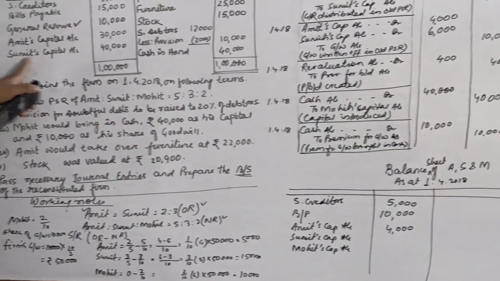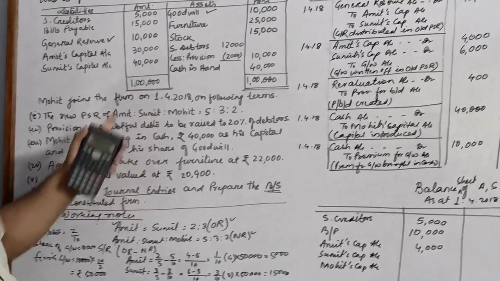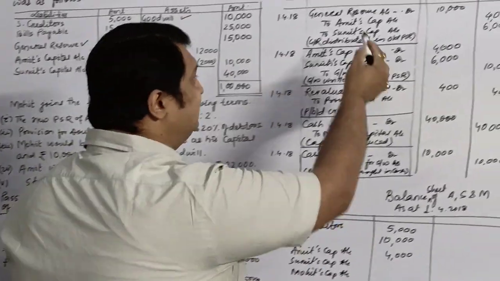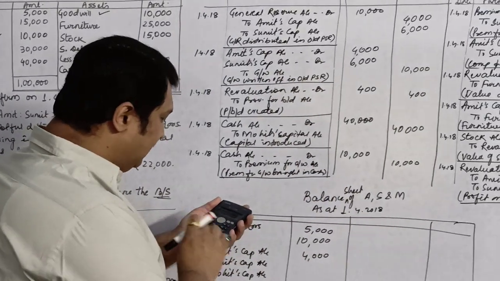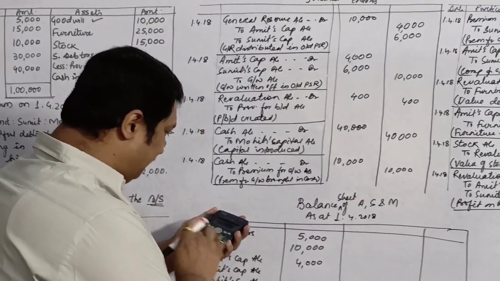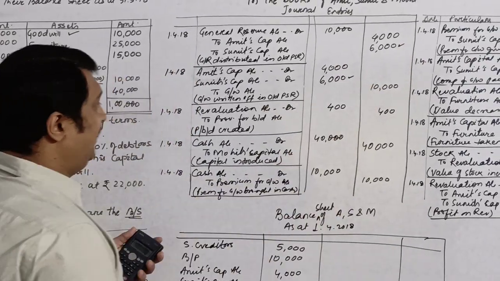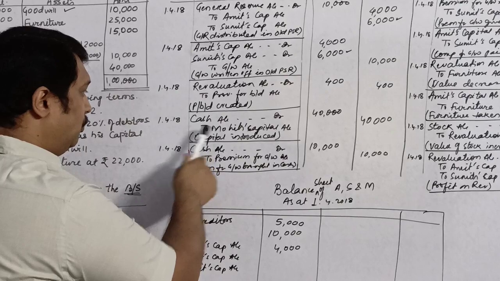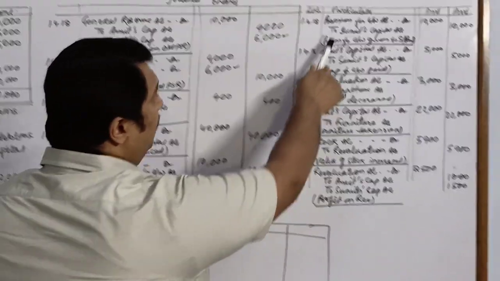Similarly for Sumit, how much is Sumit's capital? 40,000. First of all, I will take this amount, and then wherever the name of Sumit is coming on the credit will be added, and wherever it is coming on the debit, it will be subtracted. So here it was on the credit, added, here on the debit, subtracted. No Sumit over here.